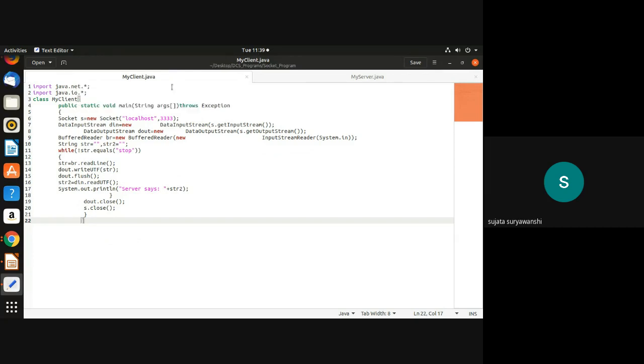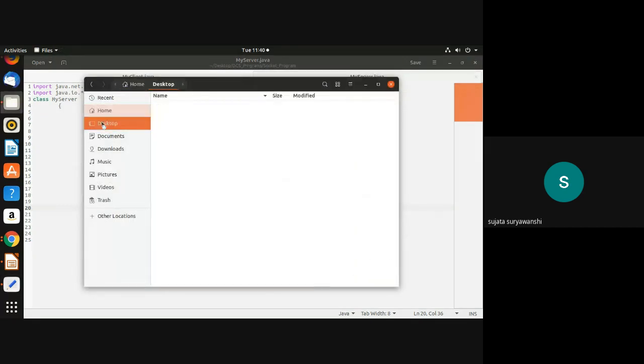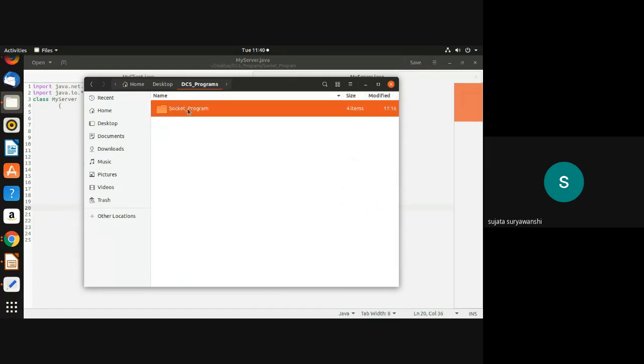And after successful installation, you just have to write down that code in a text file. Okay, so you have to create two text files here. The first text file is myclient.java, and the second text file is myserver.java. The program I explained using the PPT, I have copied here. Okay, and then save that program. I have saved that program on the desktop, in the folder DCS programs and socket program.